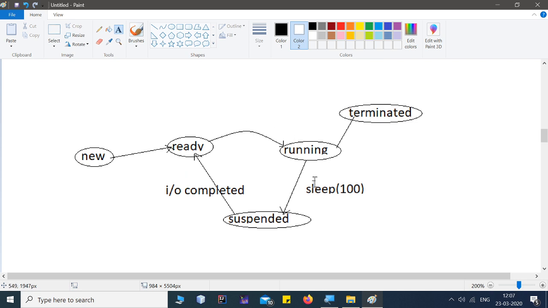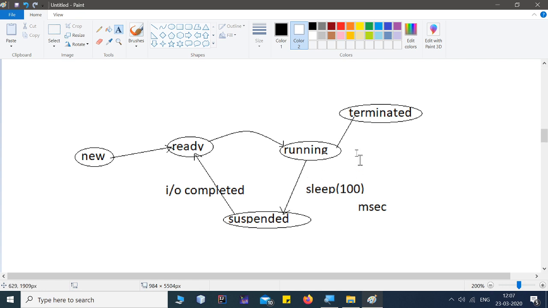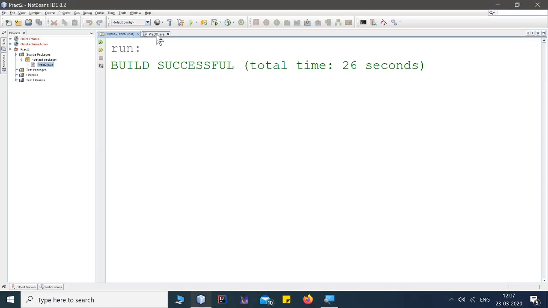I just wanted to hold my thread for around 100 milliseconds. This will generate an effect that my thread is filling from left to right. Let's see how we can do that.